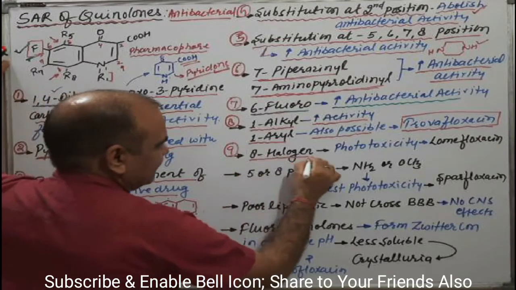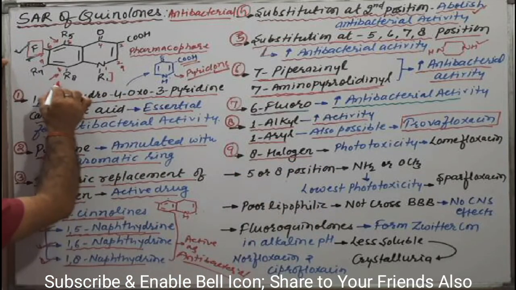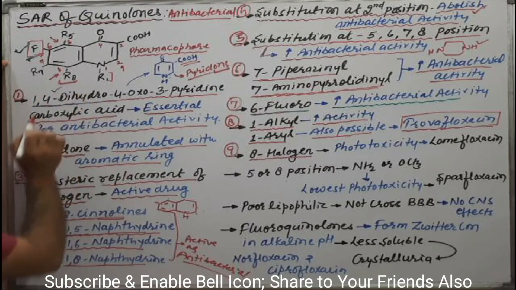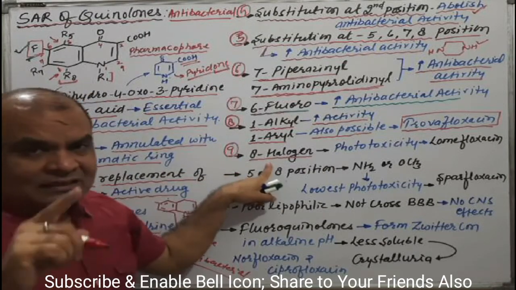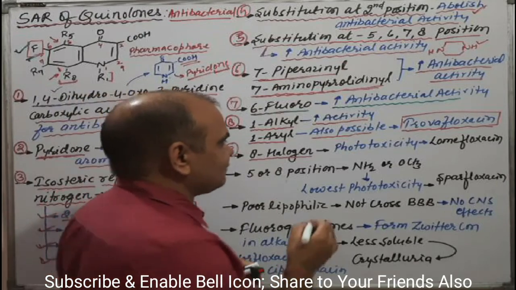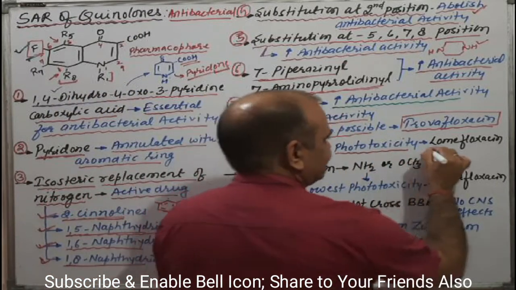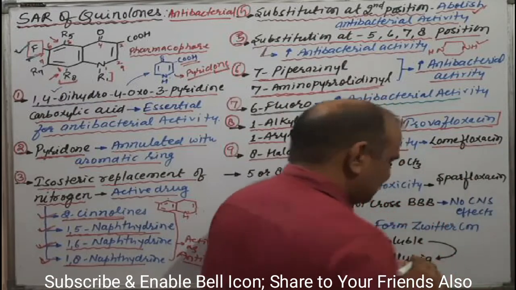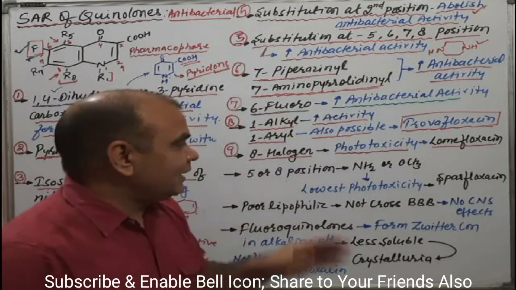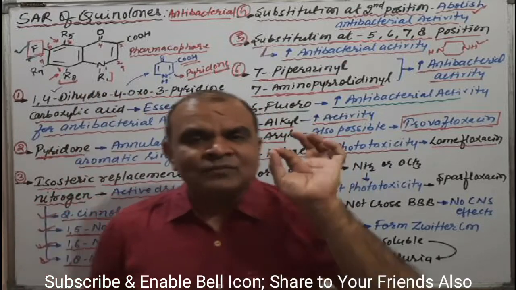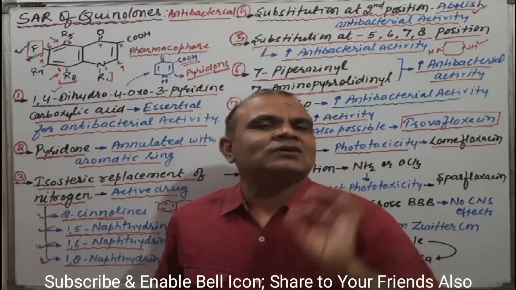Eighth position halogen, that is this one. Eighth position, if halogen is substituted, then there will be phototoxicity of these molecules. And example is lomefloxacin. Means lomefloxacin generally has eighth position fluoro, and that causes the phototoxicity.